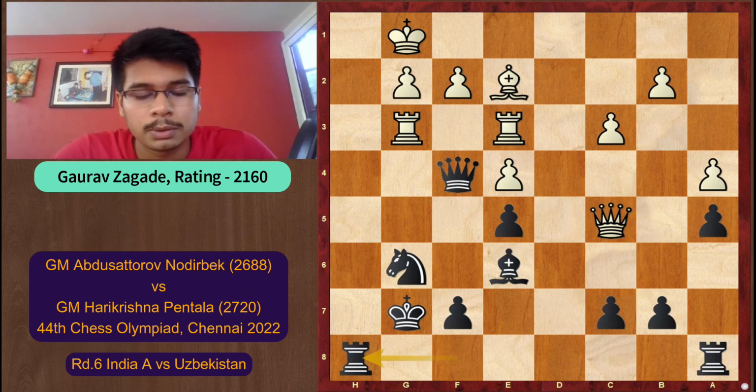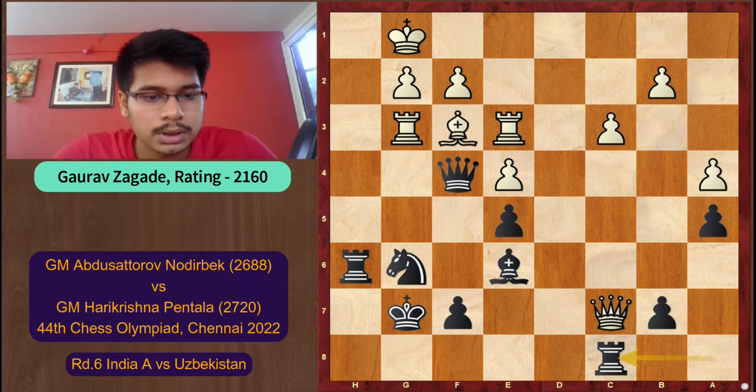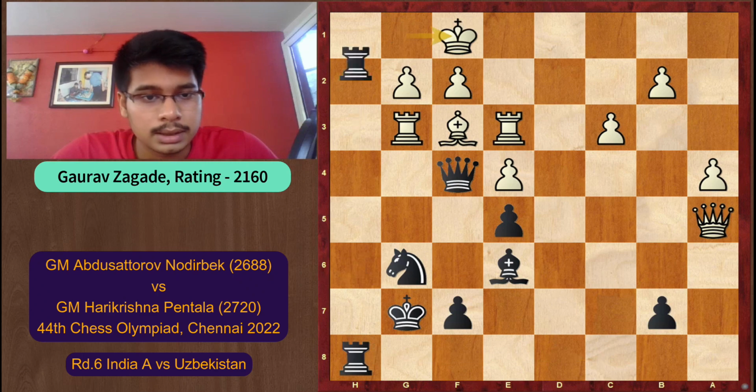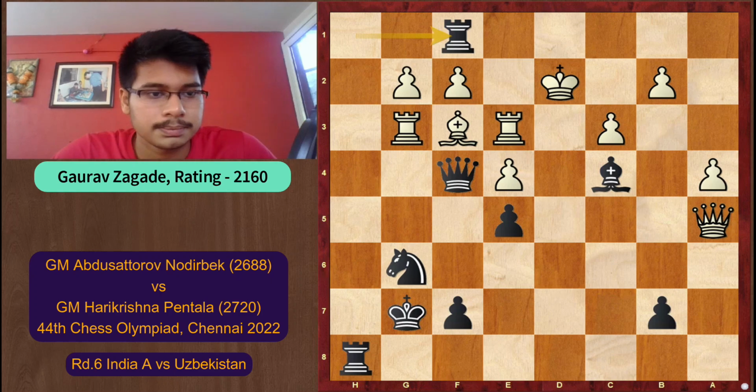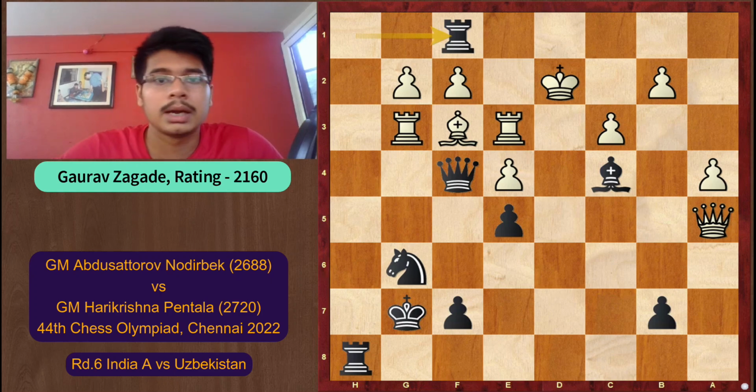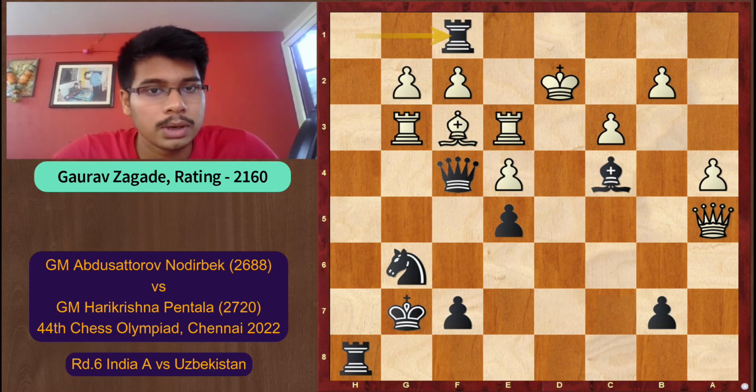Already it's winning into the full point. Black penetrates on the h file, he doubles his rook on the h file, and white has to simply resign in this position. So this was a nice attacking master class by Indian Grandmaster Harikrishna Pentala. And with this win, Team India won against Team Uzbekistan.